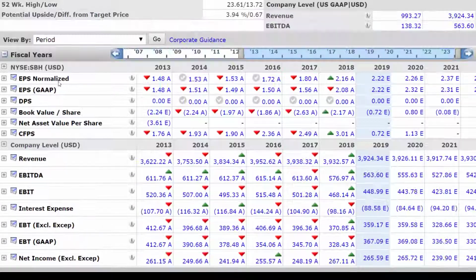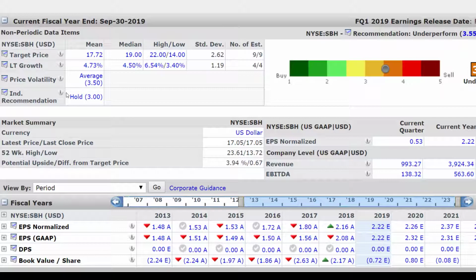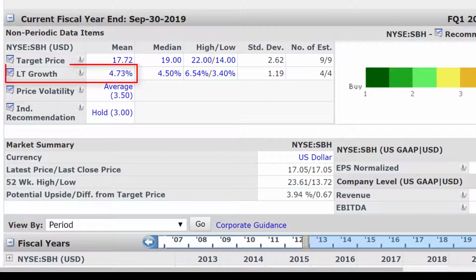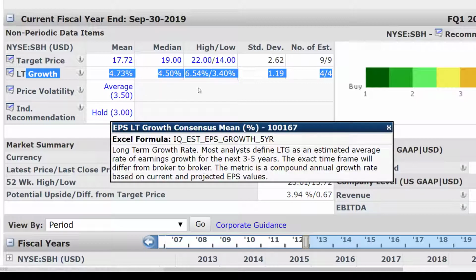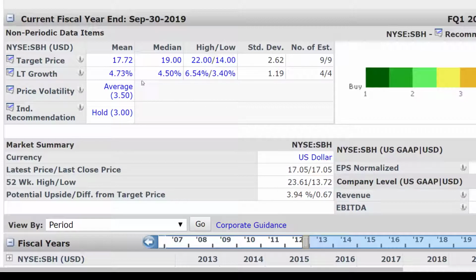One of the numbers I want to focus on is the LTG, which is that long-term growth rate. You can see here that 4 analysts are providing estimates of the long-term growth rate. If you click on the I, you can get more information, and it's actually quite vague. This is the estimated average rate of earnings growth for the next 3 to 5 years. So is it 3? Is it 5? We don't really know. But what we're seeing here is that the average is almost 5%.